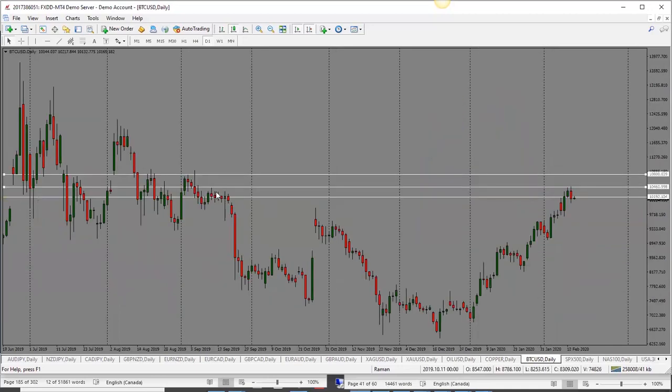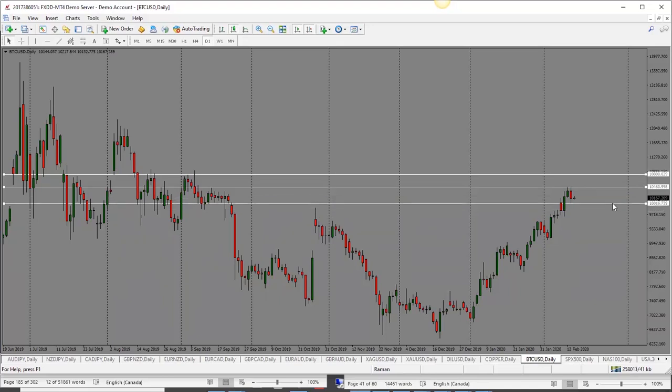Bitcoin here couldn't make it through the resistance and we have seen a drop. So this one is looking bearish here. In terms of the target, we are looking for 10,000 as the first target and then 9680 as the second target. So bias here is bearish for Bitcoin.